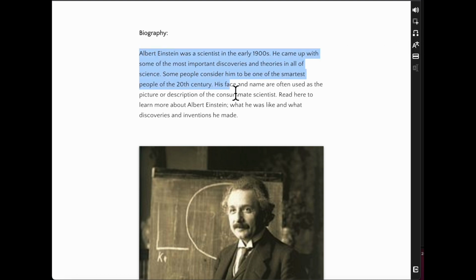This is already a pretty good level, but maybe we'll level it a little bit and it will simplify some of those words. I would say looking at this, it's the word consummate that might throw me, and that way I can go in and just have it level that for me. Oh, perfect, complete scientist. Okay, that totally makes sense.